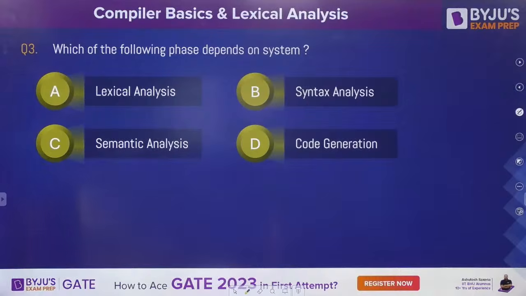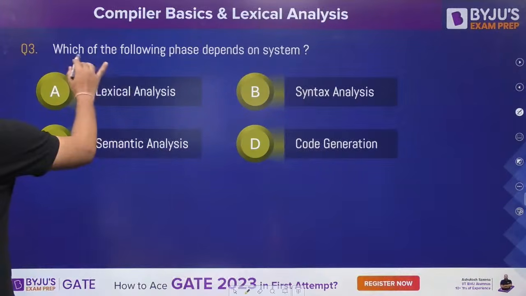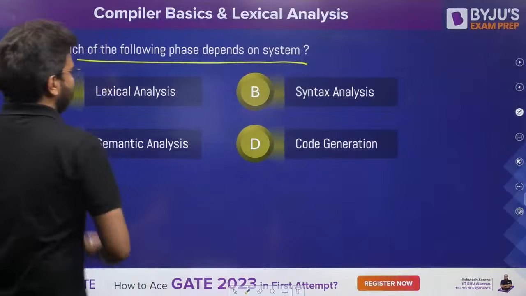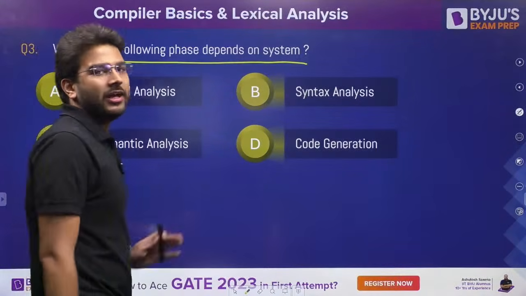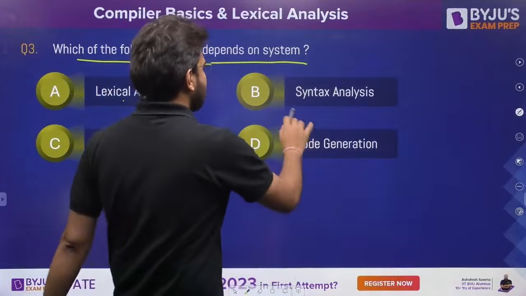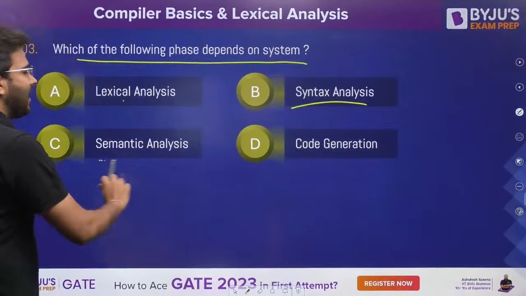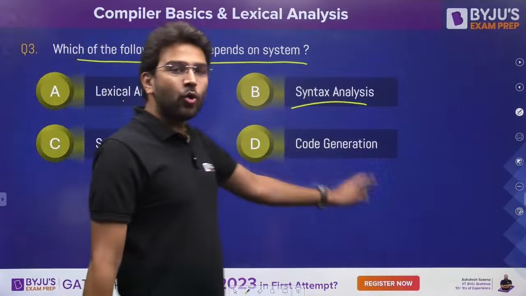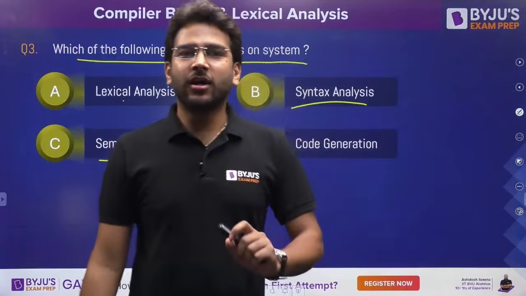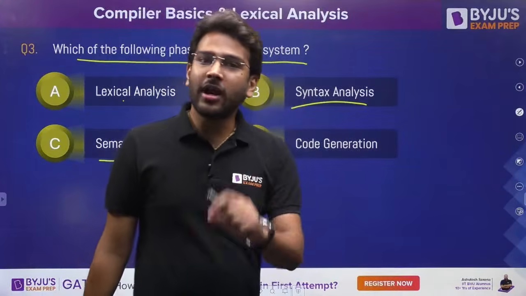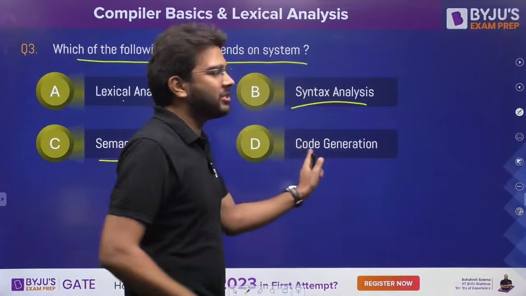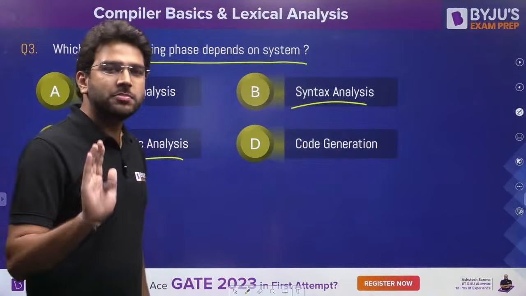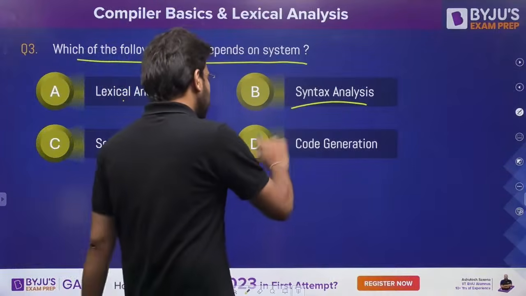Carefully answer this. Yes, Shashikala, that is incorrect. Which of the following phase depends on the system? Lexical analysis phase? No, that is incorrect, because it is machine independent. Syntax, machine independent. Semantic, machine independent. When I write code generation, that means target code generation, which is the last phase of the compiler, not intermediate code generation. Remember this thing. Sometimes they just mention code generation, so it is by default target code generation. Option D is the correct answer.